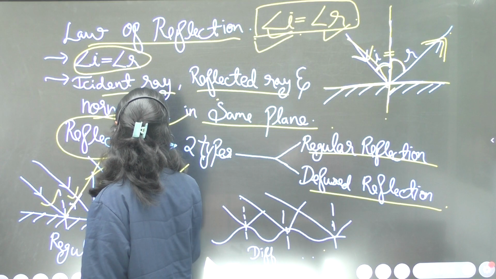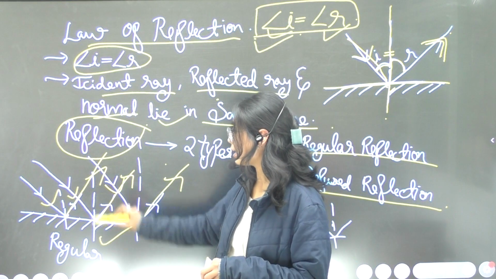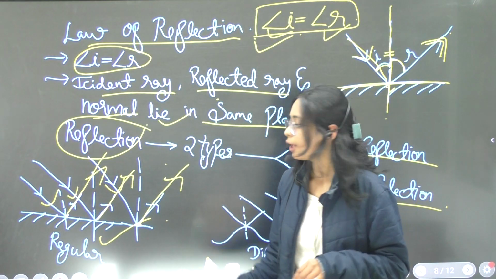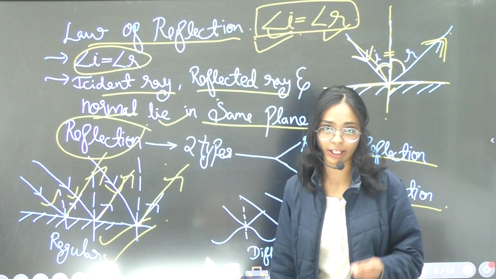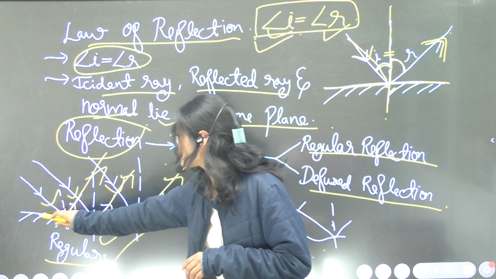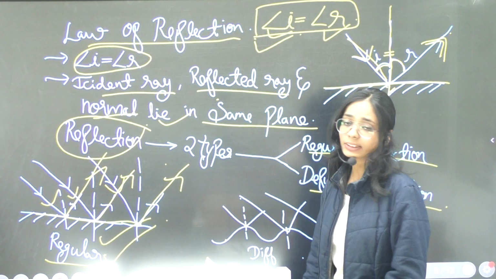This is the reflected ray which I have drawn, and if the incidence rays are parallel to each other, then the reflected rays will also be parallel to each other. This process takes place only in regular reflection, meaning when the surface is regular. Here you can see this is the regular surface.